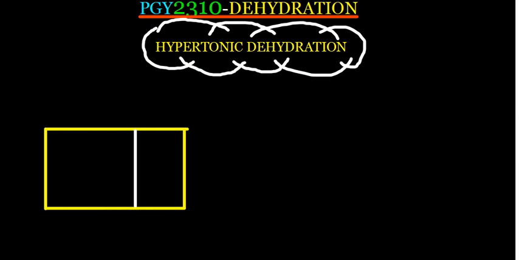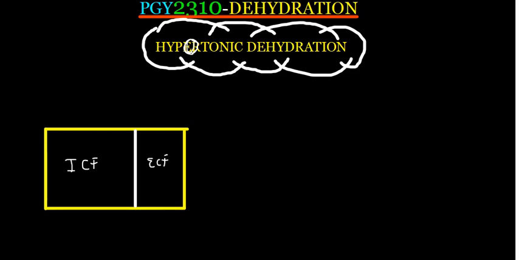So we now talk about hypertonic dehydration. Just from the word, let me start with hypotonic instead of hypertonic. I'll put O there. So from the word hypotonic, hypo means lower concentration than the concentration inside the cells. So here you have the intracellular fluid, here you have the extracellular fluid.